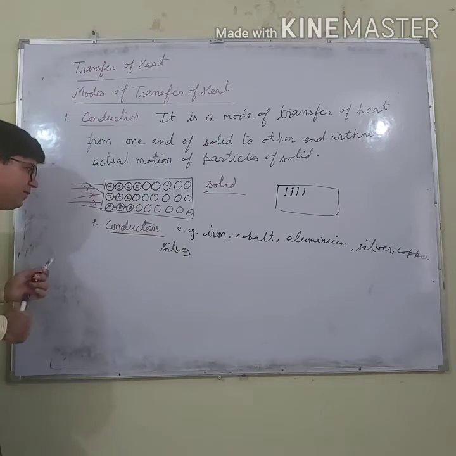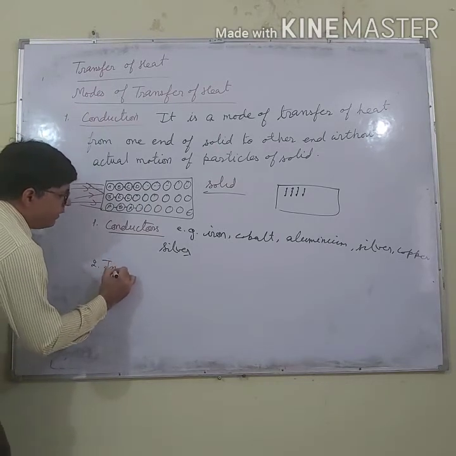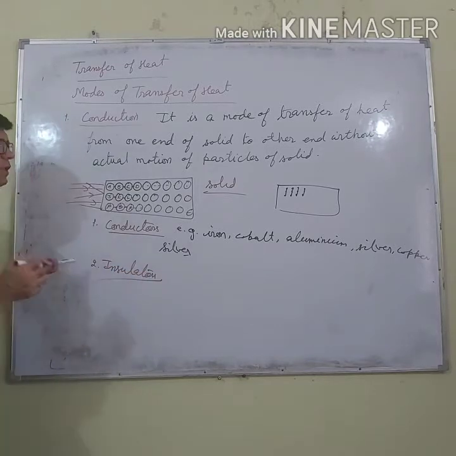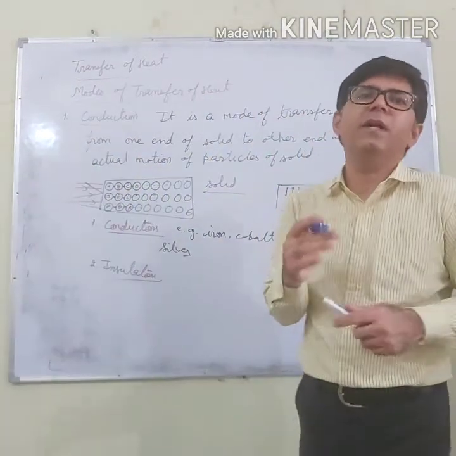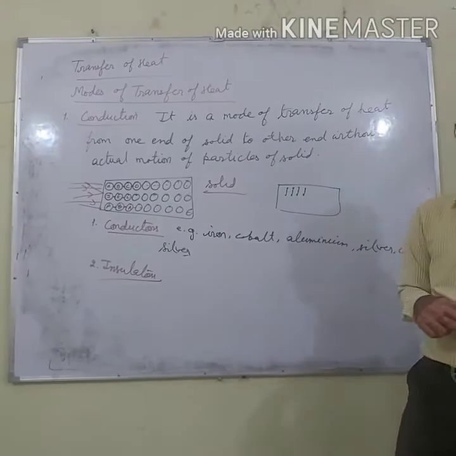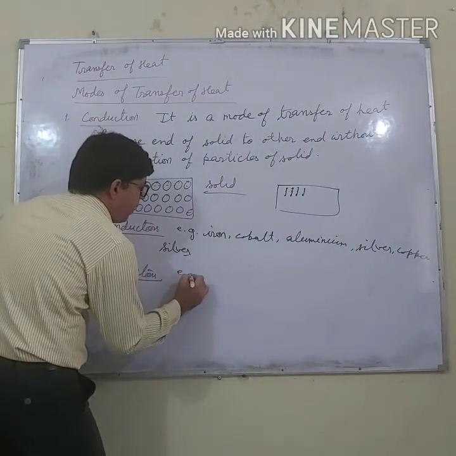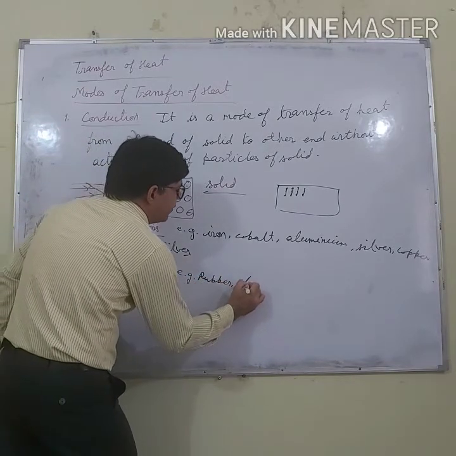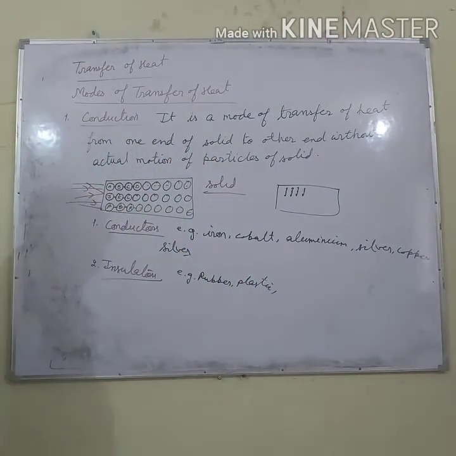Now the second one is insulators. What are the insulators? Insulators are the materials which do not conduct heat easily. Those materials are called the insulators. For example, rubber, plastics, dry air, etc. Pure water is also an insulator.